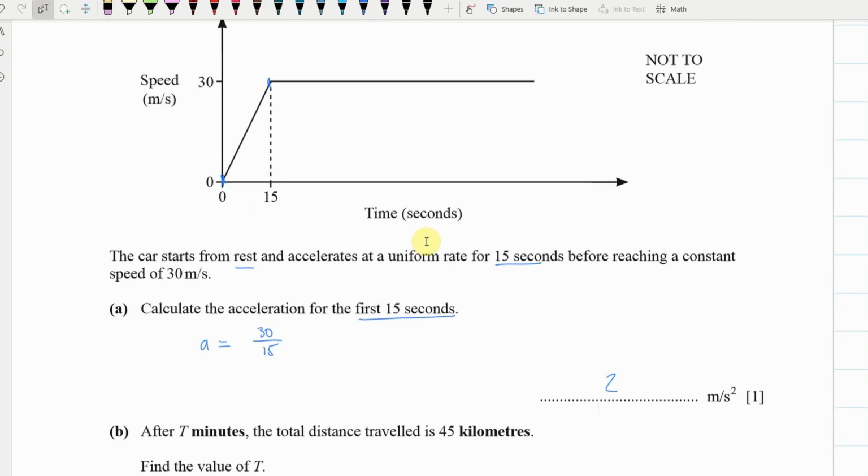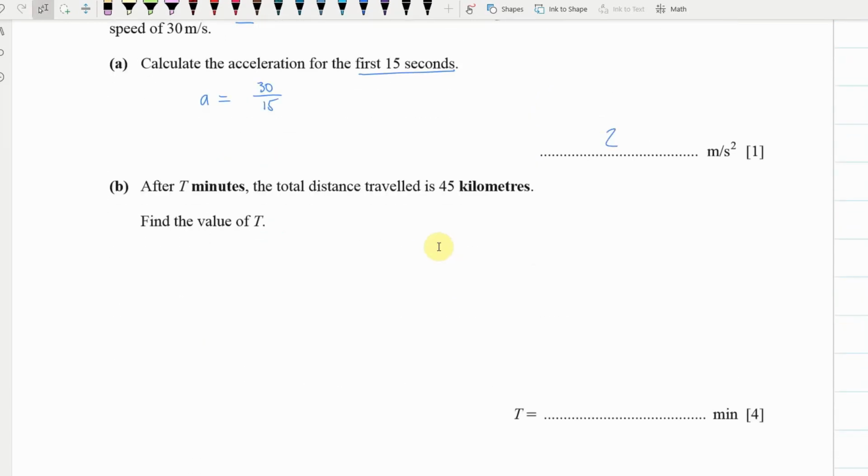Now the next one we're trying to look at: after t minutes, the total distance travelled is 45 kilometers. Okay, so we're dealing with something like this. This is t, right? And we'd have to change it into minutes. Now we know that on these graphs, distance is the area under the curve. So I'm going to find the area under this bit here, which is the first 15 seconds. That's my first step.